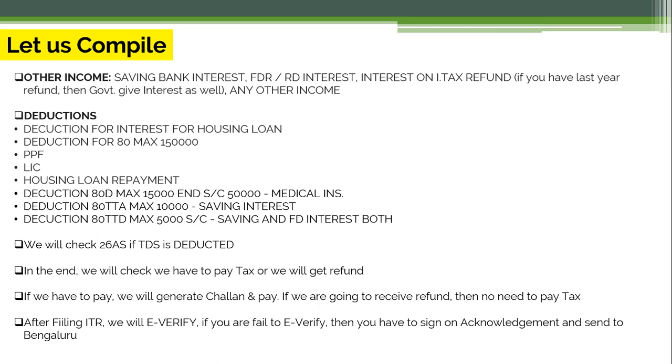So this is the whole compilation of how things work, how you can see the different forms, how you can put in all the deductions, get the TDS deducted details, and then see the tax deposited by you or whether you will get the refund, and how to generate a challan and pay, how to get the refund, and how to e-verify.